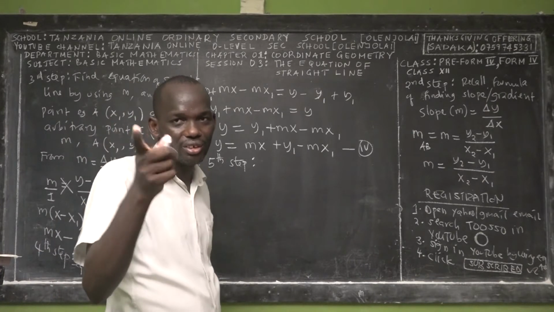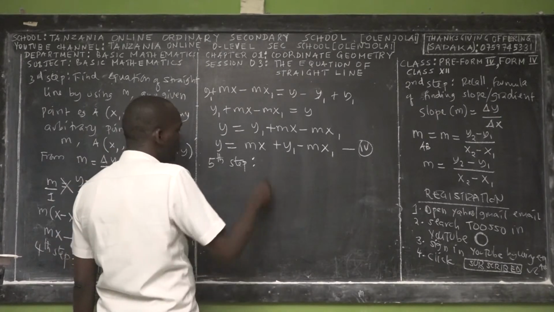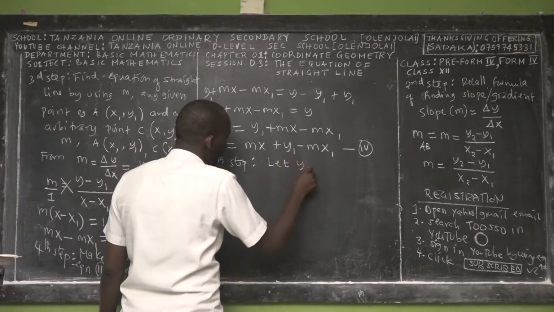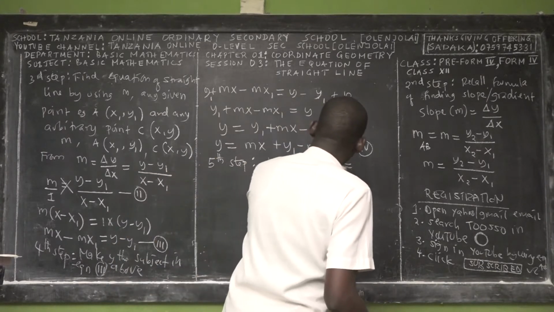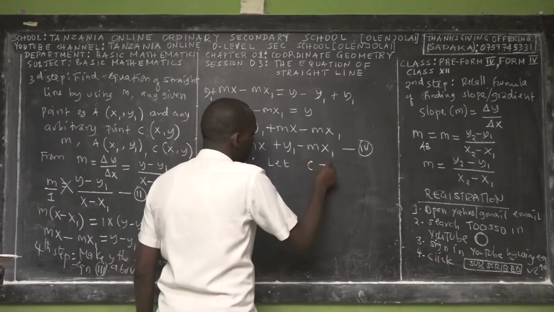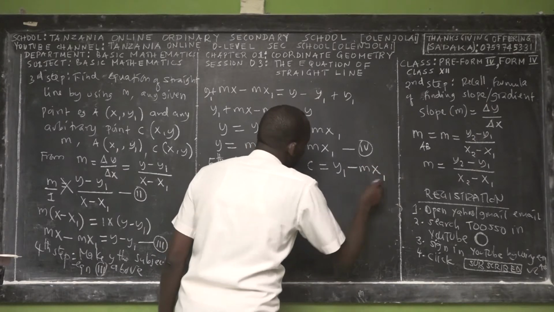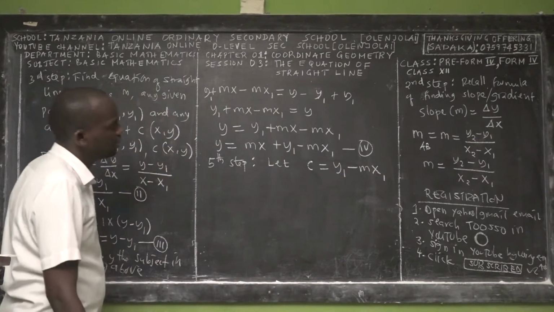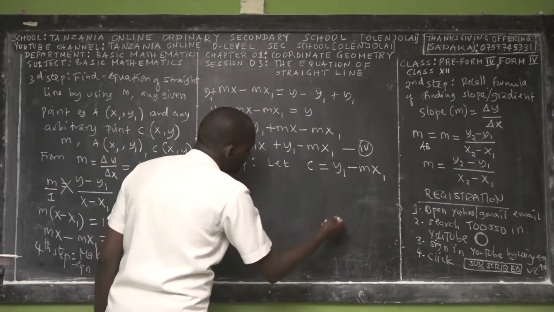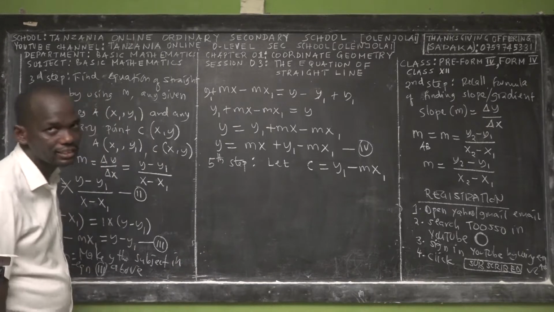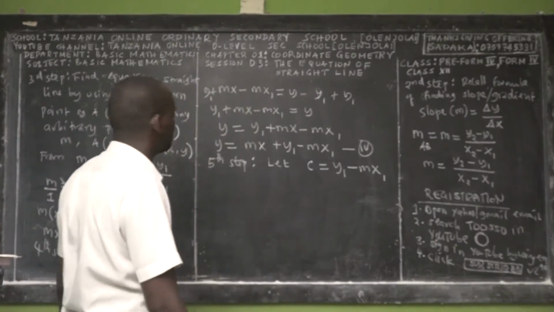This is the beauty of you joining Tanzania Online Ordinary Secondary School. In the fifth step, let c be equal to y1 minus mx1. What is the meaning of c? C is the y-intercept of the straight line. The y-intercept is the point where the straight line cuts the y-axis. The x-intercept is the point where the straight line cuts the x-axis.